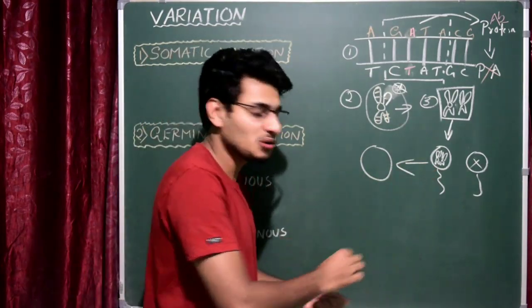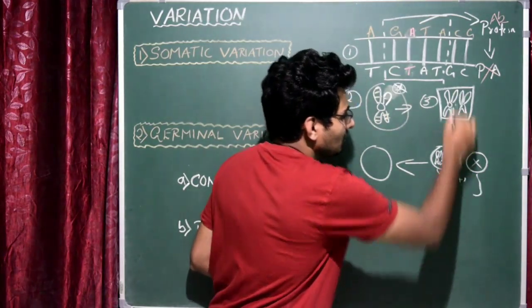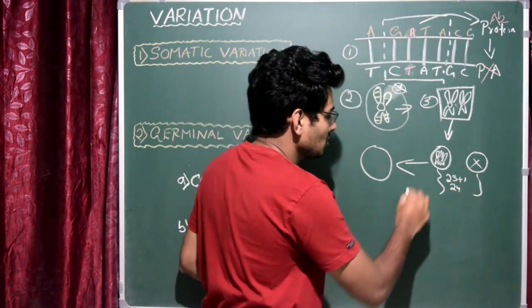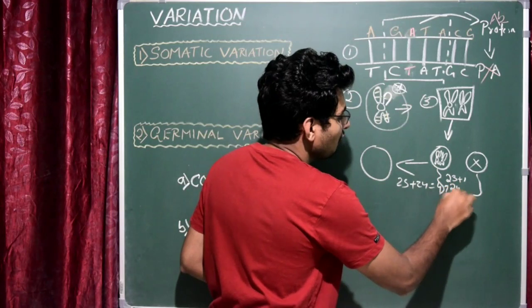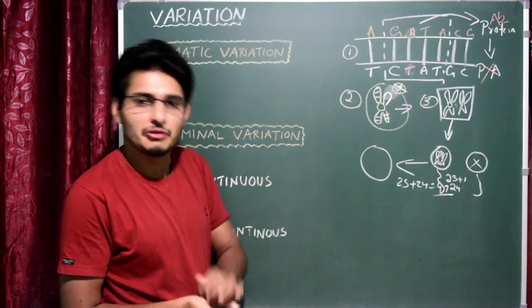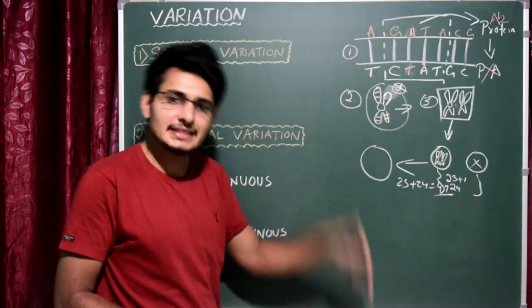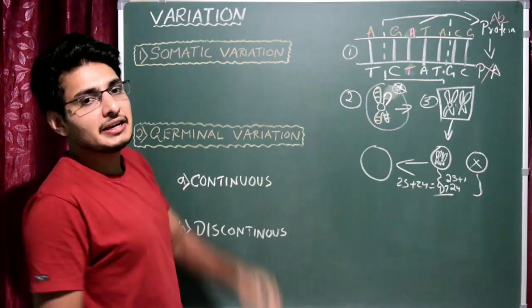Here, how many chromosomes? Obviously 23 plus 1, right? Because of this case, 23 plus 1, 24 chromosomes. So 24 plus 23 during fertilization makes 47 chromosomes in the offspring. Is it abnormal? Obviously it is abnormal. Can we call this variation? Yes, it is variation. So because of 3 reasons, the variation occurs.